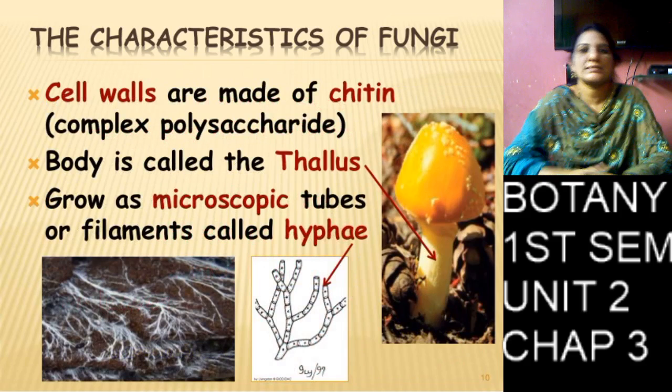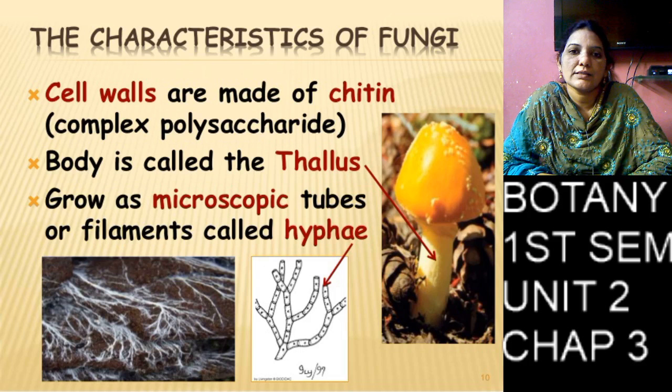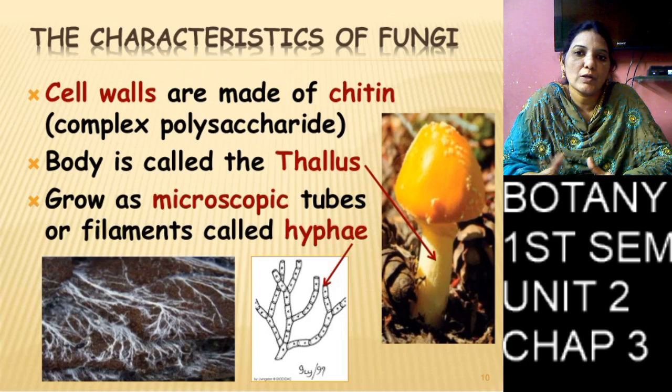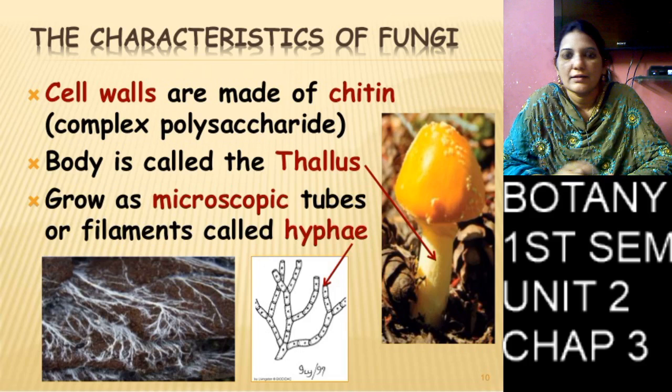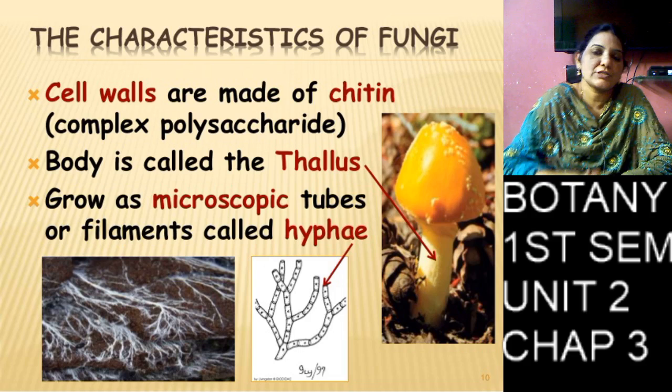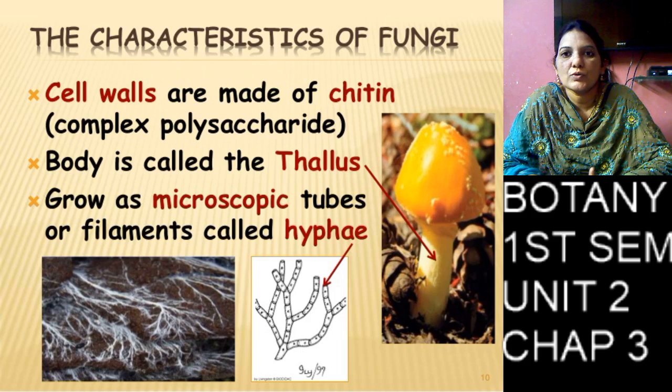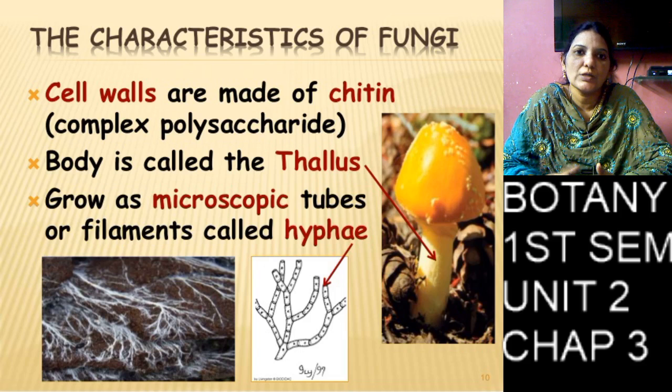Coming to the thallus organization. Here, the plant body looks like one single structure and is not separated into parts. The complete plant body looks like one structure, so it is called thallus. They are not differentiated into root, stem and leaves. So the fungal plant body is also thallus.